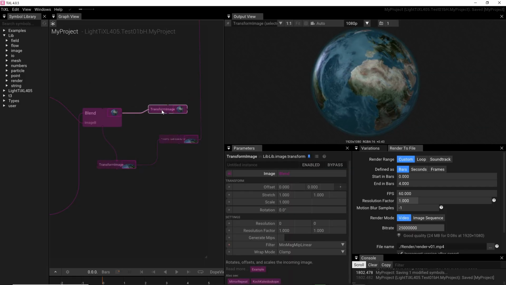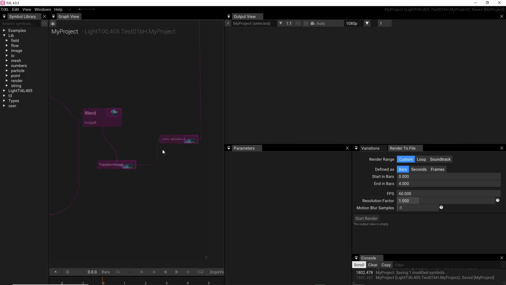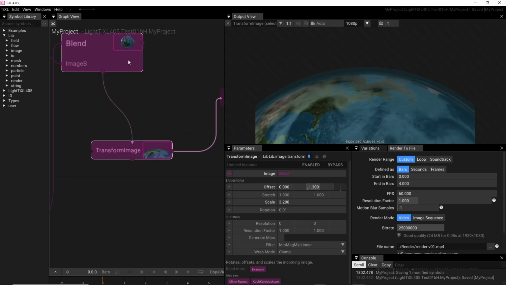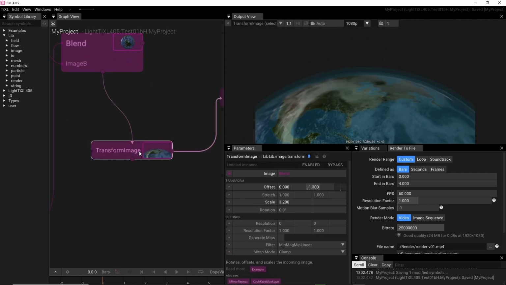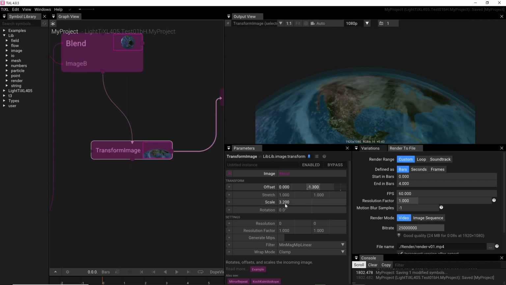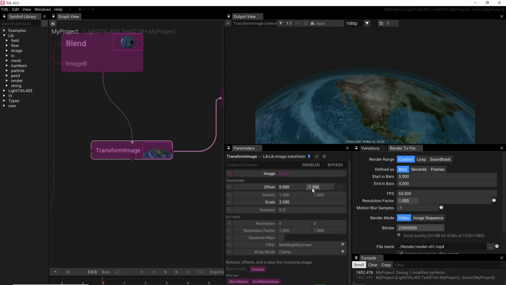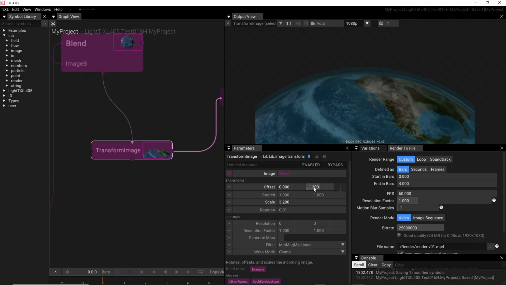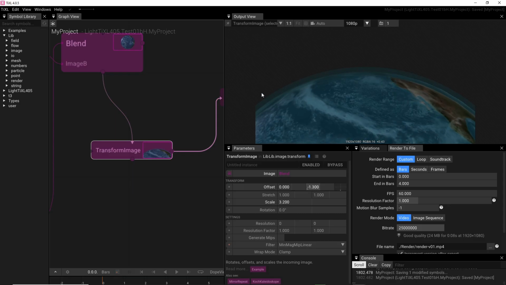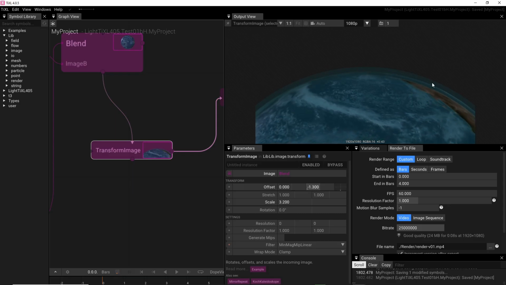I delete that because this is the way out here, a transform node. I just put it there to make it smaller. Scale it, scale up, and put it down in the Y axis to have this element like a half sphere.